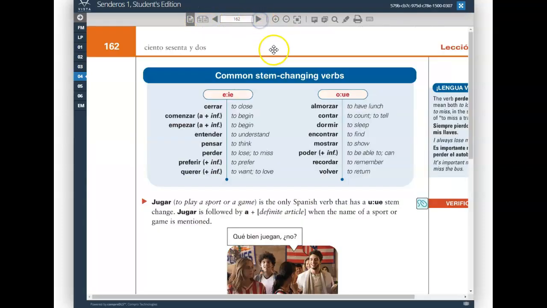Let's see, page 162 has some common stem changing verbs here. We see the verb dormir, the verb to sleep. Other verbs that you may recognize in this list, the verb querer, to want or to love. When we say yo quiero, right, we're changing the stem in the verb querer. I think that's probably about it that you would recognize right out of the gate.